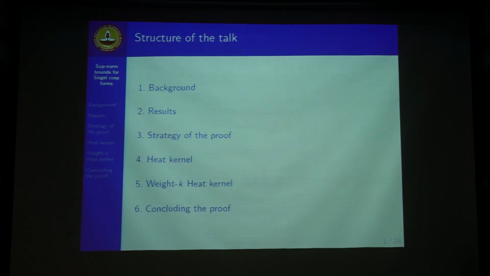So this was the structure of the talk. We go over some background, then state the results, then briefly define the strategy of the proof. The heat kernel is an important ingredient of our proof. For that we use some harmonic analysis on semi-simple Lie groups. That comes next. Then there is some weight correction. We will come there, and finally in the last section we conclude the proof.